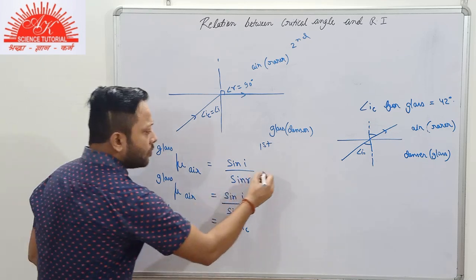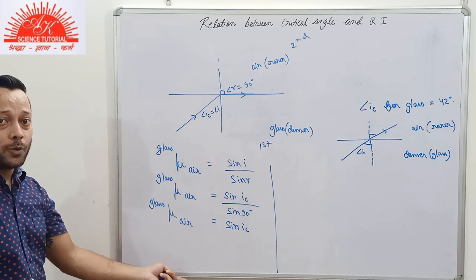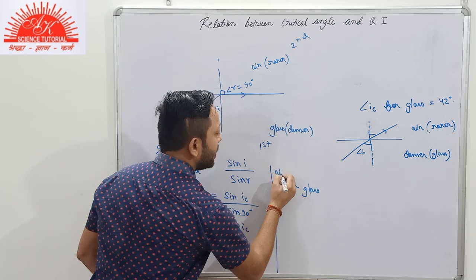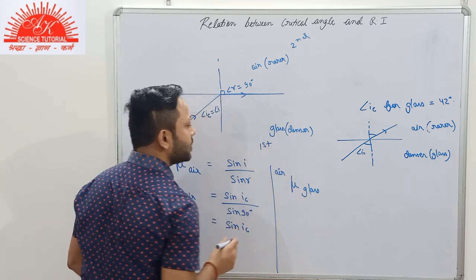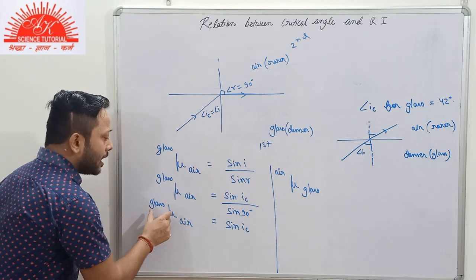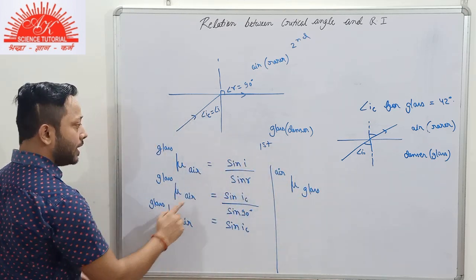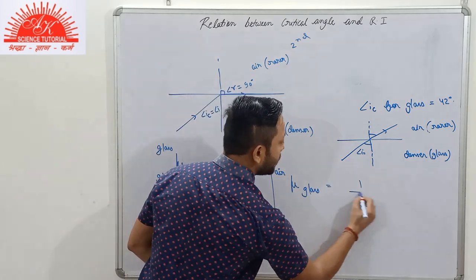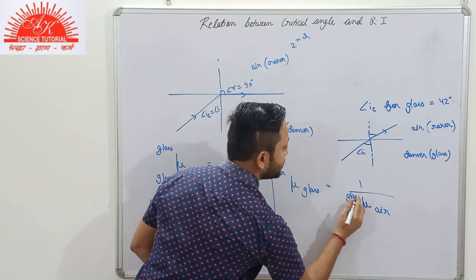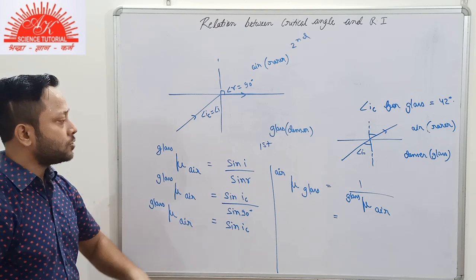But what will we do if we want to find the refractive index of glass with respect to air? Then, obeying the principle of reversibility, which you learned about in the last videos, the refractive index of glass with respect to air will be equal to the reciprocal of the refractive index of air with respect to glass. All of these things are known to you, and this is equal to sine IC.